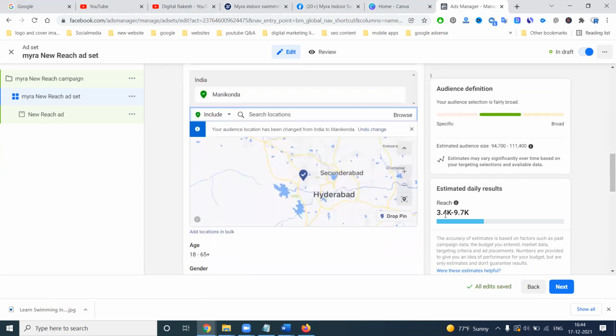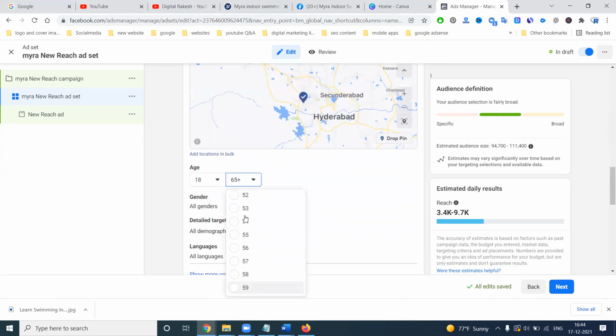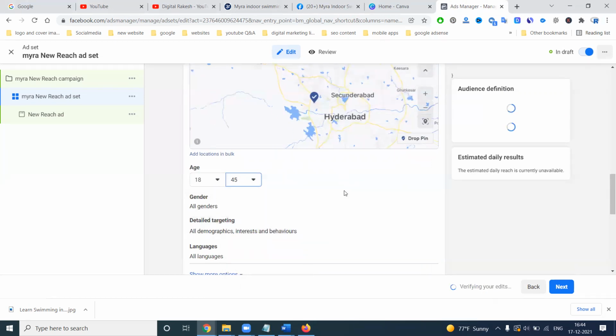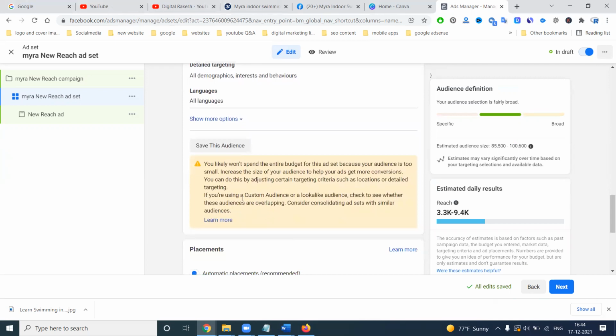Location wise, 3,400 to 9,700. The previous one was 1,300 to 3,400. But the starting will be a minimum reach for an 8 rupees budget, 3,400 to 9,700. Age wise, you can decrease the ages. How many customers will decrease? Check it first of all. How many customers will there be? This will be 3,300 to 9,400 here.